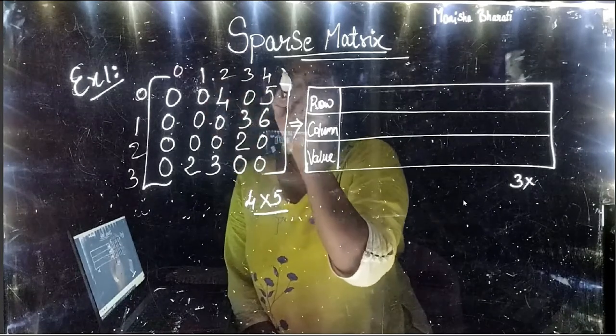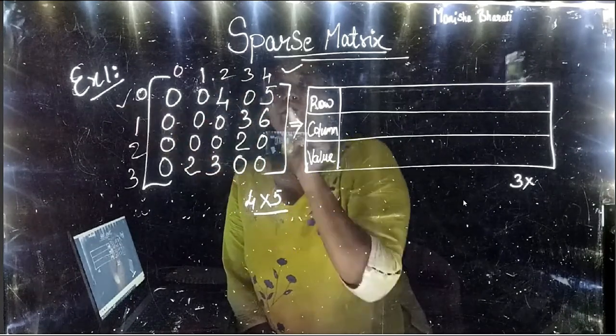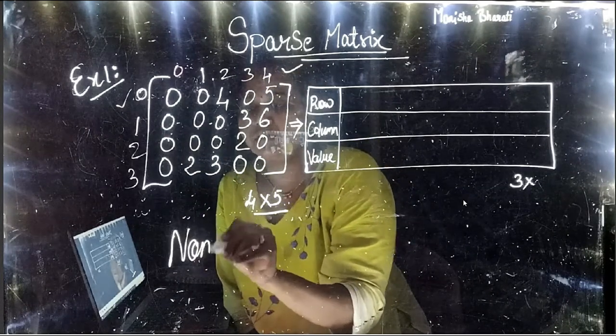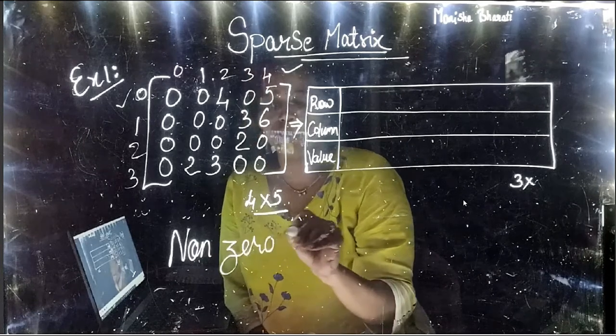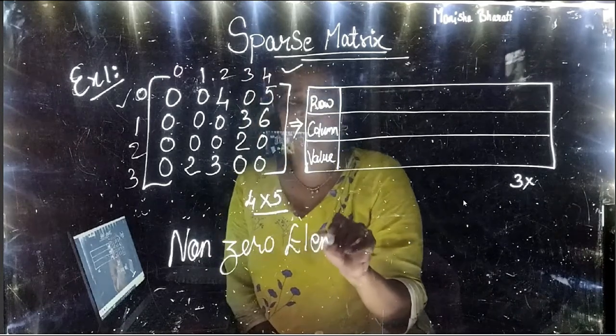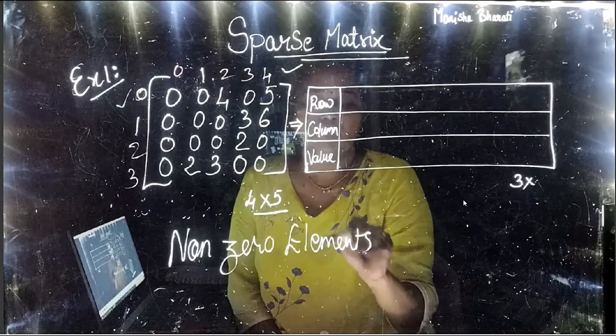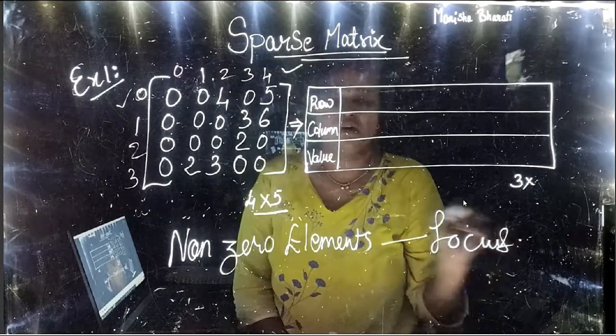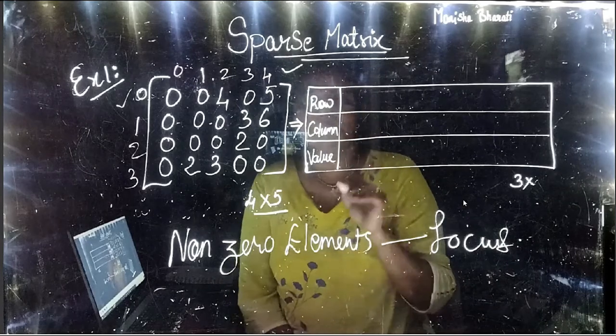So we have to consider this index only for what? For only non-zero elements. So we don't have to bother about the zero elements. We have to just focus on non-zero elements, right? Okay, so let us start.